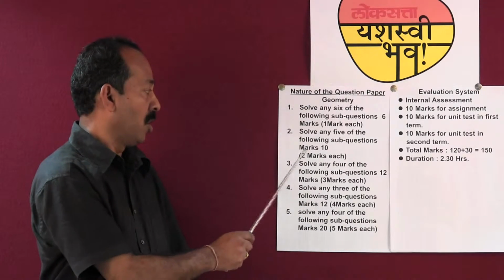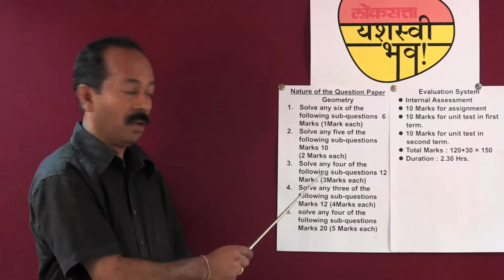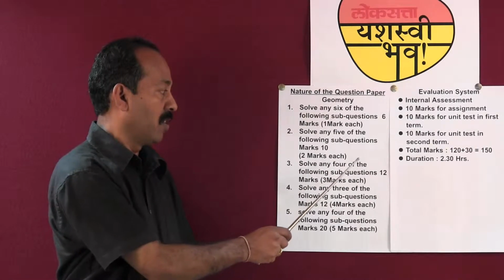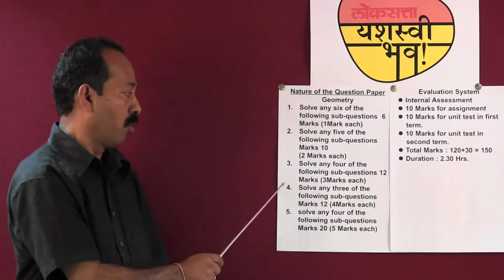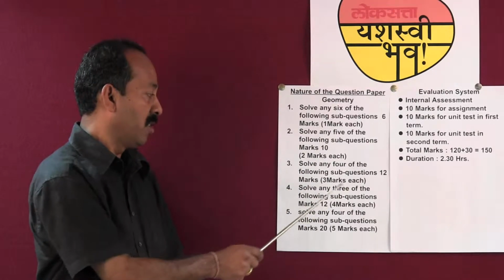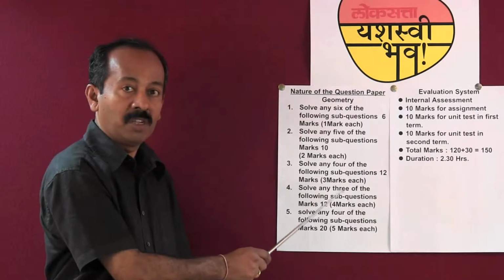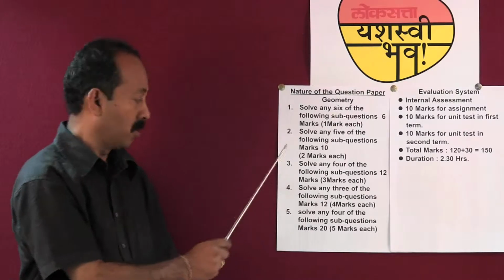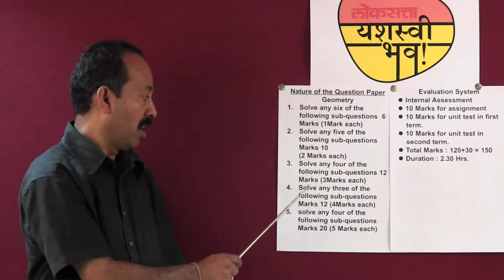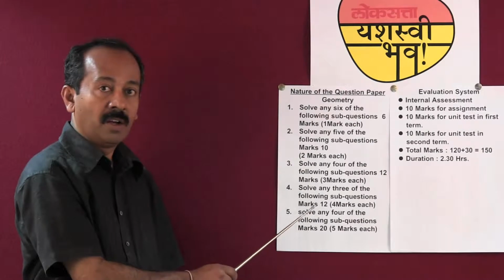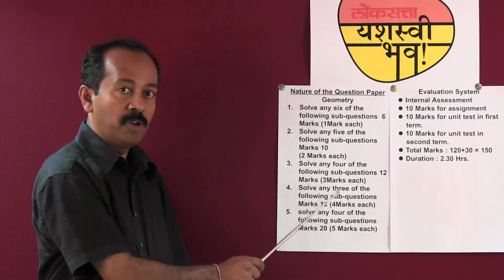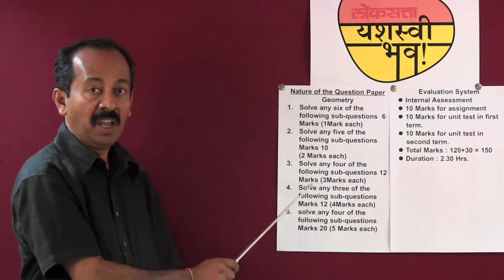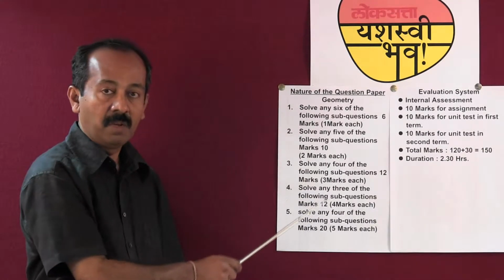Question 3: solve any 4 sub-questions. Weightage for each sub-question is 3 marks. Total weightage for this question is 12 marks. Question 4: solve any 3 sub-questions. Weightage for each sub-question is 4 marks. Total weightage for this particular question is 12 marks. Question 5: solve any 4 sub-questions. Weightage for each sub-question is 5 marks, and total weightage for this particular question is 20 marks. Internal option for each question will be given.